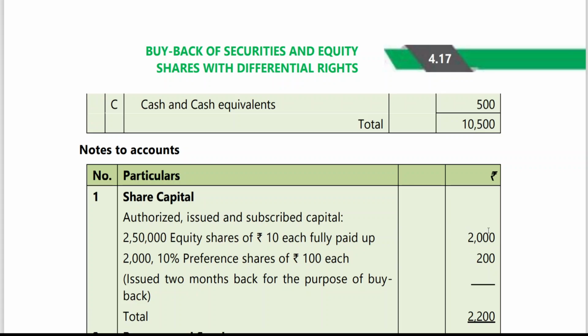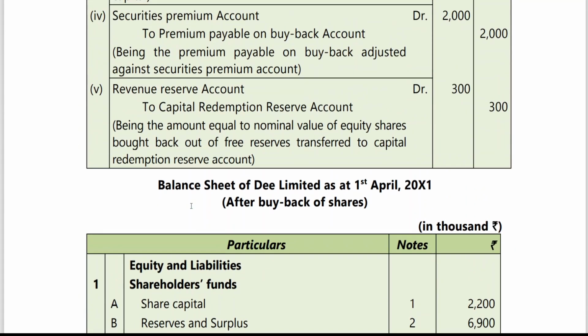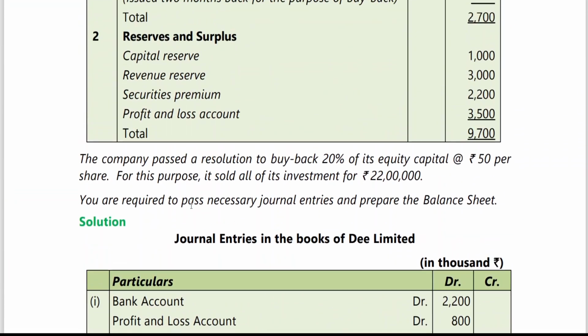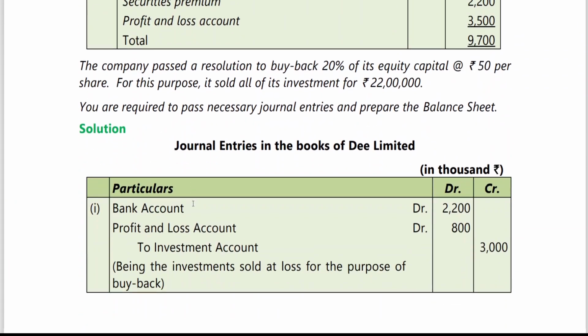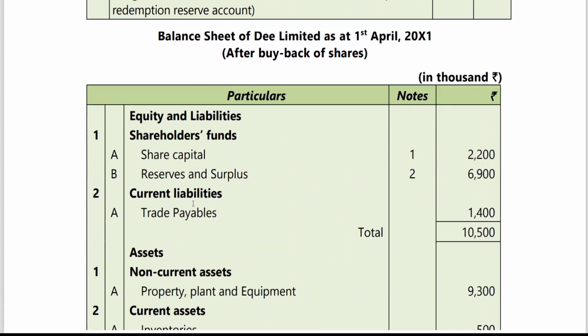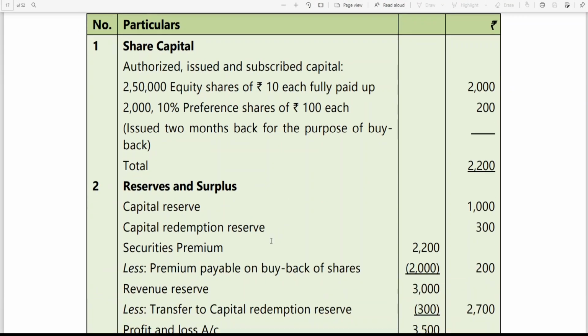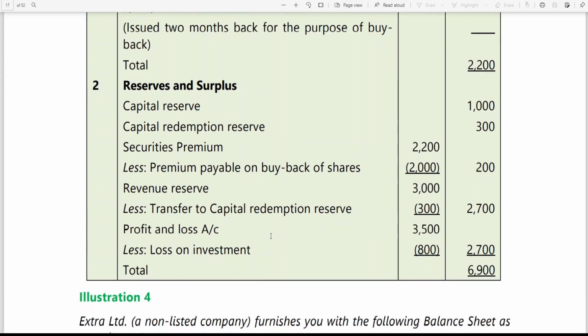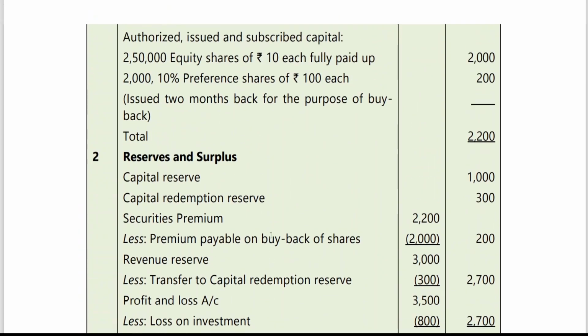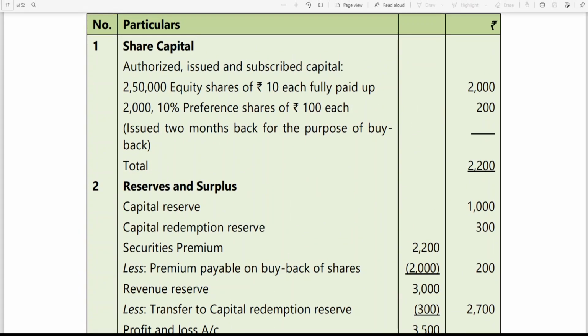I think a mistake is there here, not 2,50,000. It has to be 2 lakhs equity shares. Small mistake, make a correction. After buyback, it is not 2,50,000, it has to be 2 lakhs. So 2 lakh equity shares of 10 is correct. This is correct. Second is correct. And you know CRR, how to adjust all those things. Okay, the remaining problems you can work out. Now coming back to our charms material.